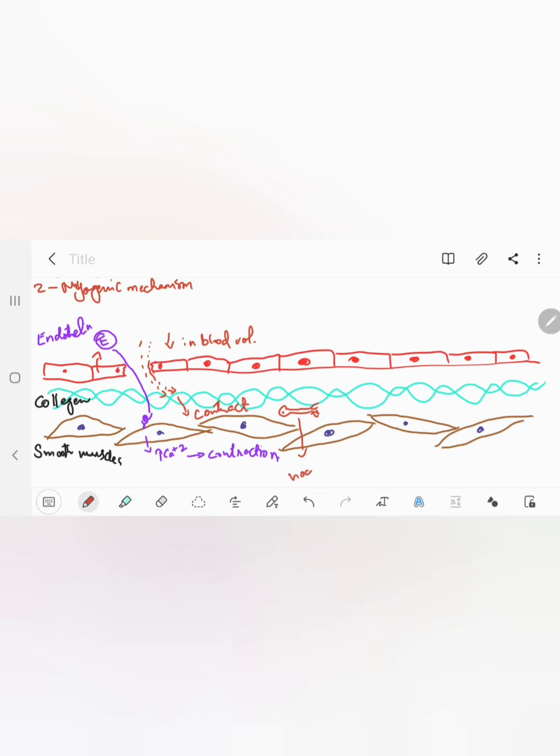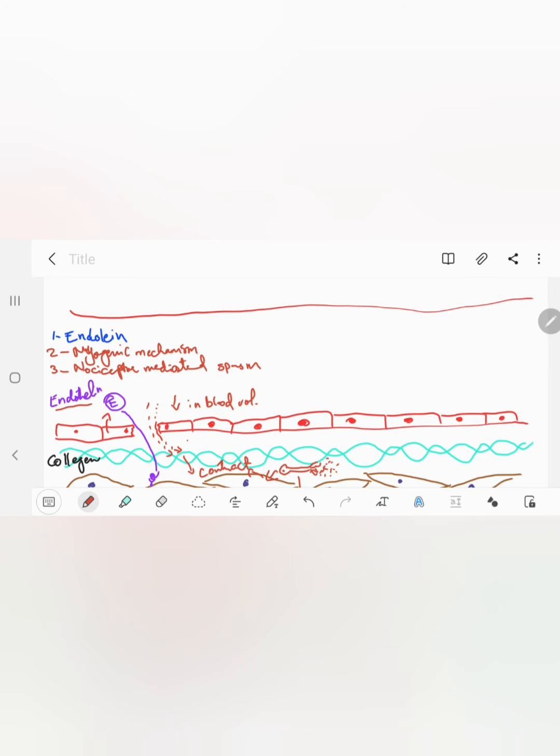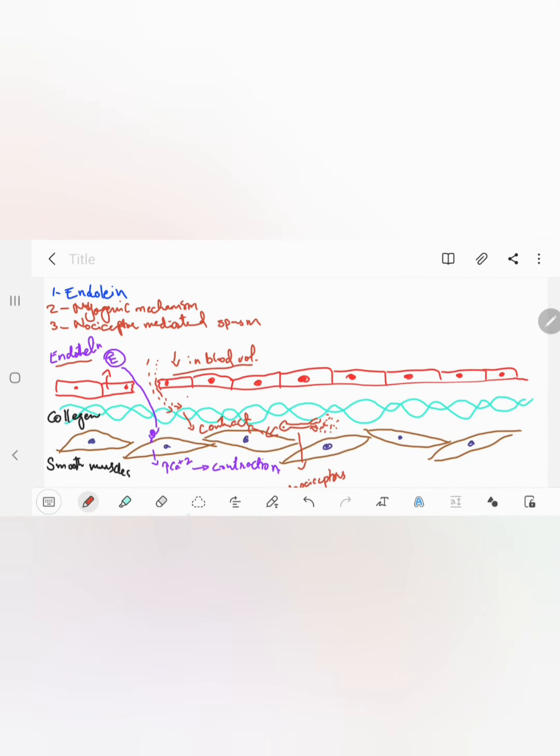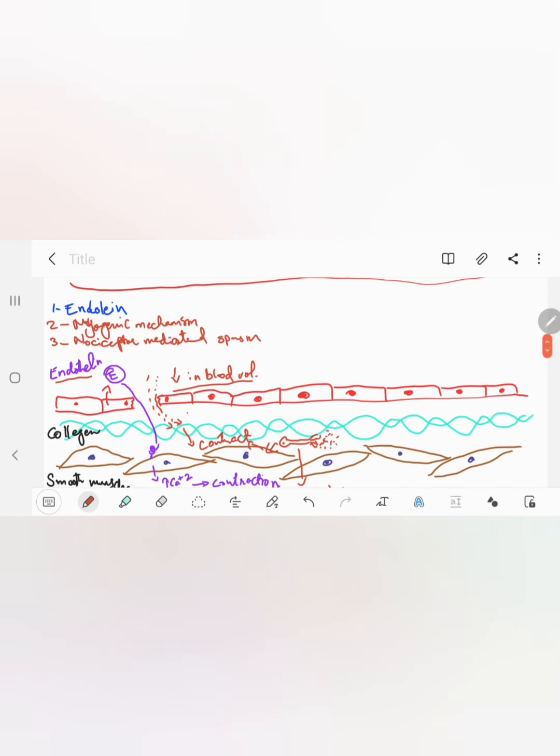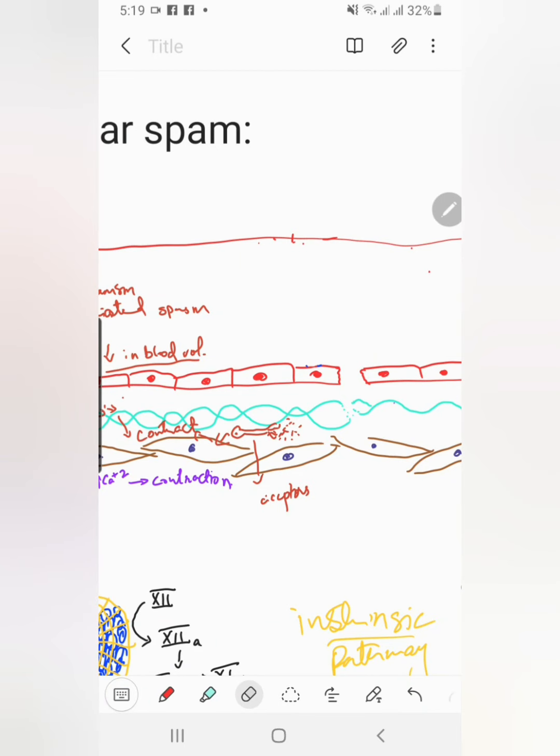Now, as there is oozing of the blood, there are different nociceptors, that are the pain receptors, present inside the vessels as well, in the connective tissue of the vessels. They will get activated, maybe due to compression, or the substances released from the blood will cause these nociceptors to send signals and cause spasm or contraction of the smooth muscles present around it. So these all 3 steps will lead to the vascular spasm. That is the very first step involved in hemostasis.